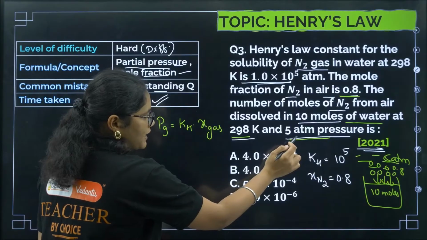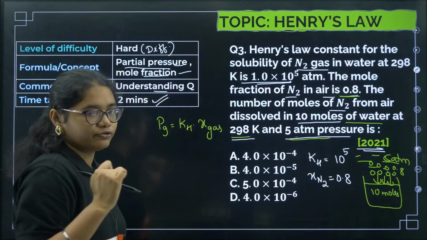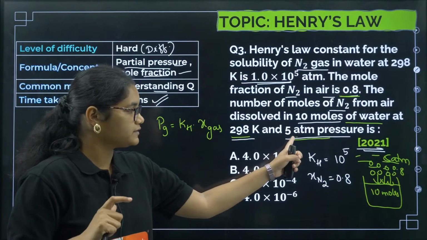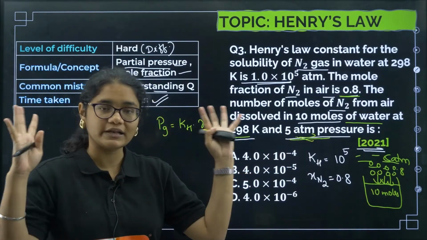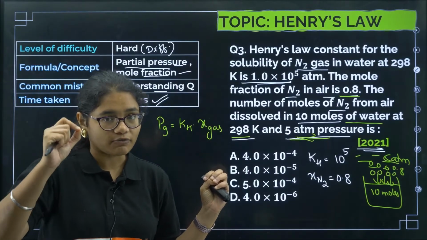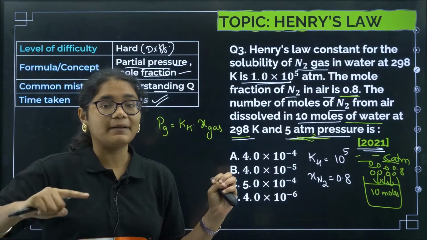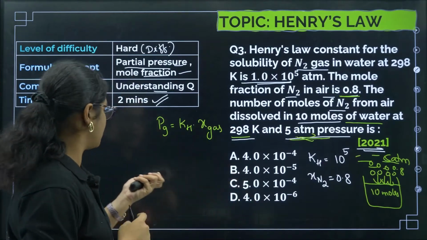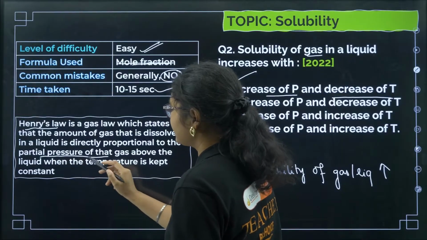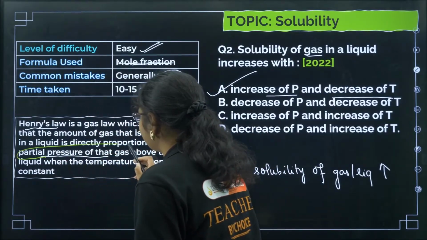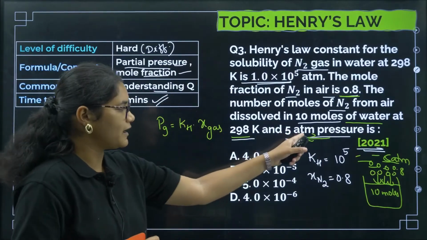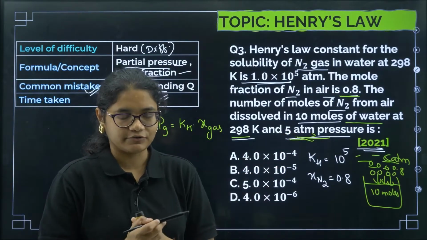Okay, is this 5 atm the partial pressure of nitrogen? No. Here is where many students make the mistake. This pressure 5 atm is the total atmospheric pressure, but according to Henry's law, the solubility of a gas in a liquid depends on its partial pressure. Just now I have shown you the statement. The solubility of a gas in a liquid is directly proportional to the partial pressure of that gas, right? So we need the partial pressure of N2, but here 5 atm is what? Total pressure. So how to solve it?